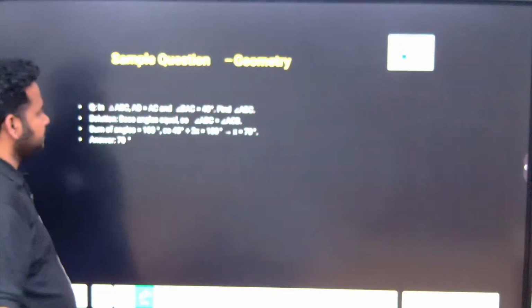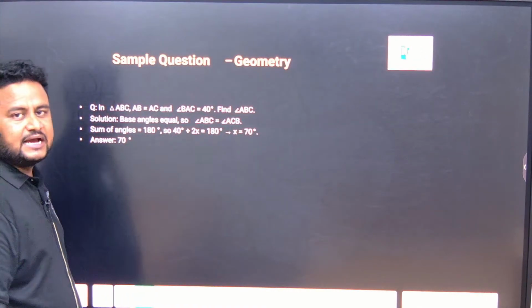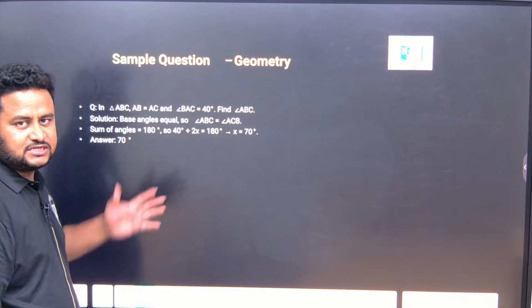If in triangle ABC, AB is equal to AC and angle BAC is equal to 40 degrees, they are asking us to find angle ABC. Okay, such kinds of questions are being asked.